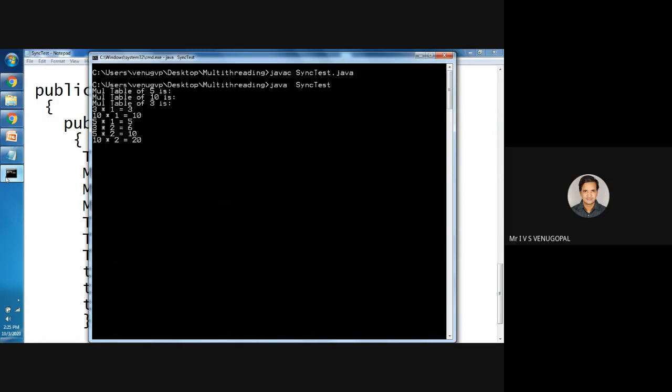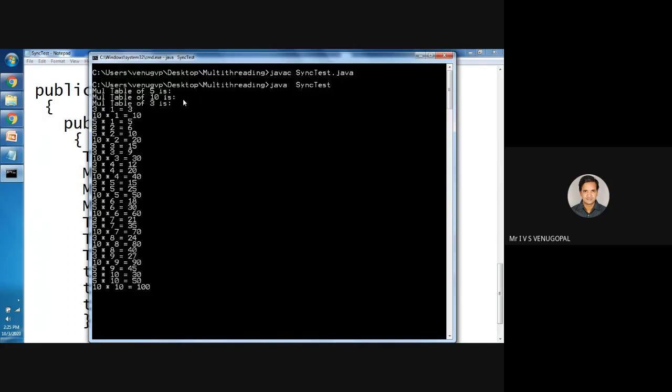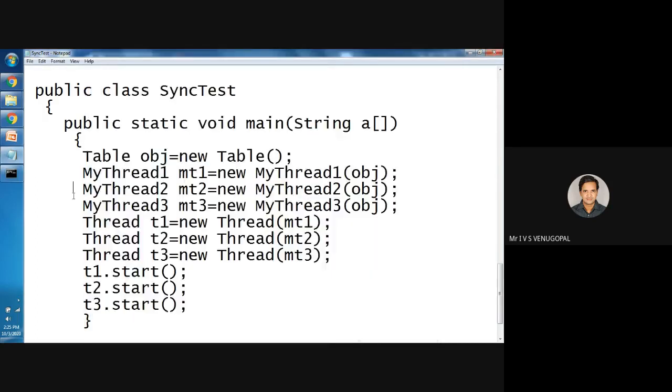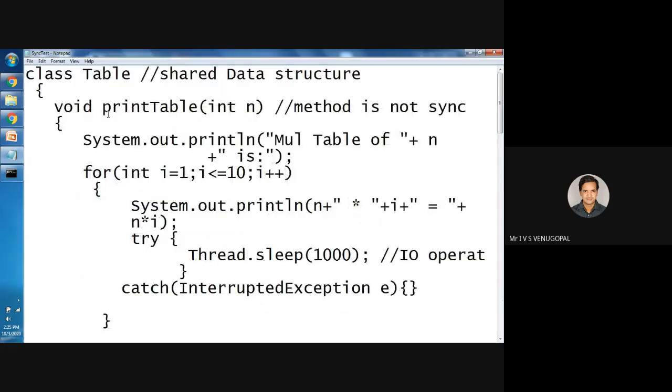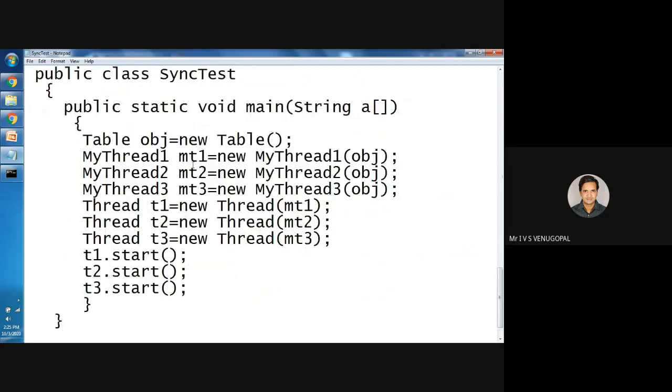Now execute. While executing, you observe, one thread needs to print the multiplication table of 5, another thread the table of 10, and another thread the table of 3. As you observe, here the data is inconsistent. Why? Because 3 into 1 equal to 3, then 10 into 1 equal to 10, 5 into 1 equal to 5. Here the data is inconsistent. Why? Because the shared resource, in this case printTable, is shared by 3 threads.